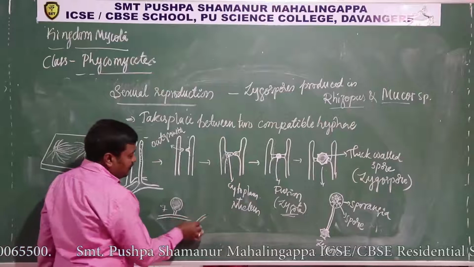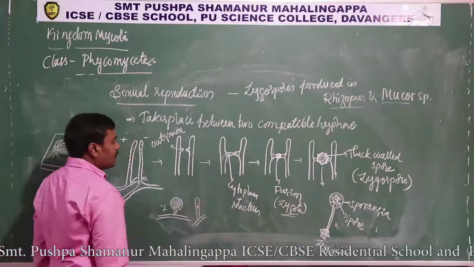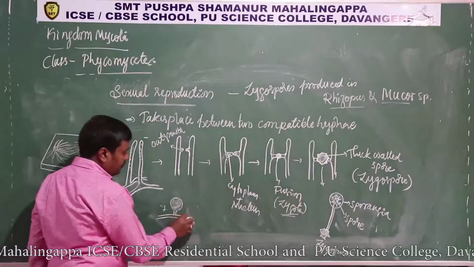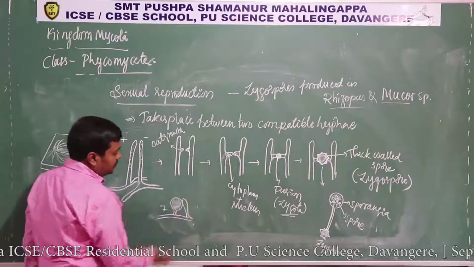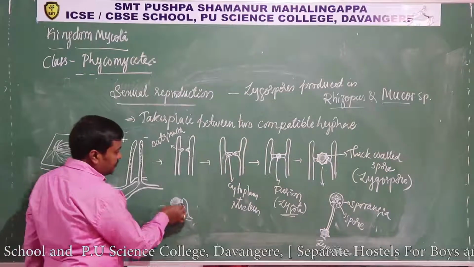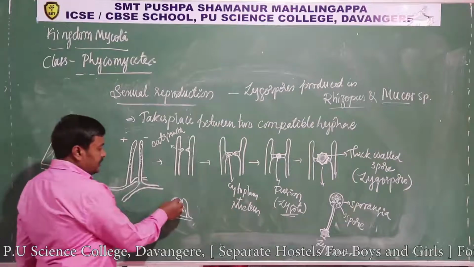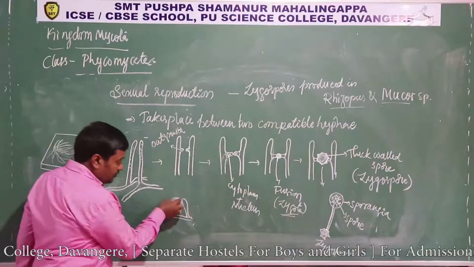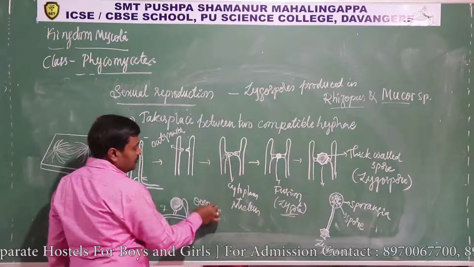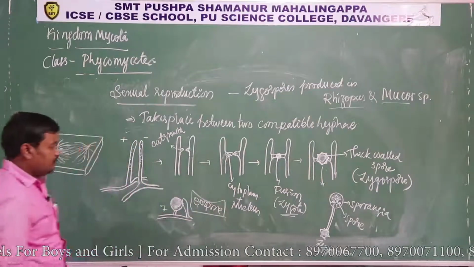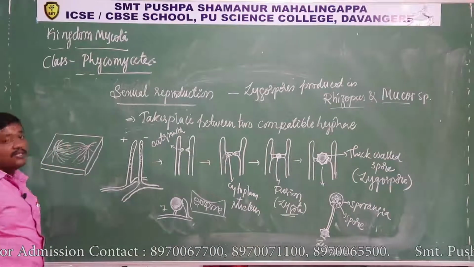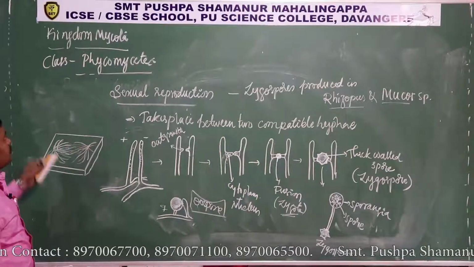And another hypha produces antheridia. Okay, so when they approach each other, of course it is out of scope for you people. When the antheridia approach, there will be a fusion of cytoplasm and nucleus like this. It produces the zygote. This zygote again forms into a zygospore, and since it is produced from the oospore, the type is called oospore. So it is out of scope for you people for PU. We can discuss in the next part. Okay. Yeah, so this is about the phycomycetes sexual spores called zygospore.